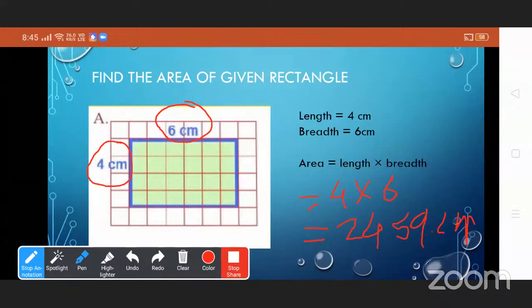Now we will verify it. We will count the squares in the given rectangle. 1, 2, 3, 4, 5, 6, 7, 8, 9, 10, 11, 12, 13, 14, 15, 16, 17, 18, 19, 20, 21, 22, 23, 24. So the number of squares in the rectangle is the same as the multiplication of length and breadth. Area of the given rectangle is 24 square centimeter.